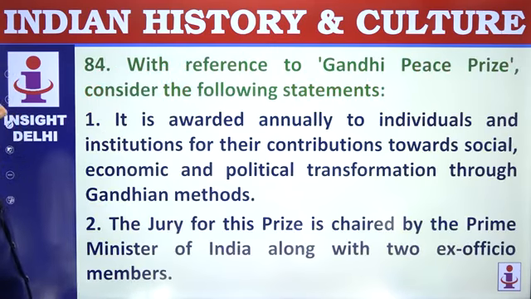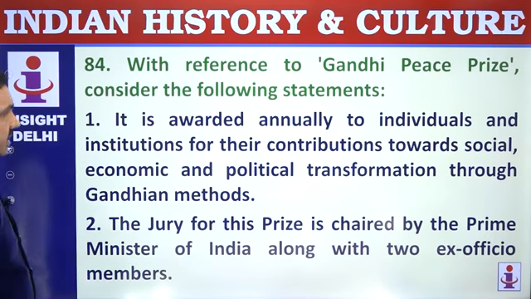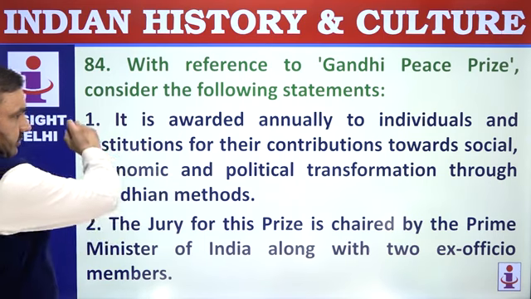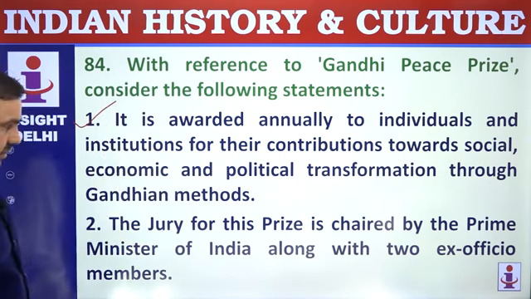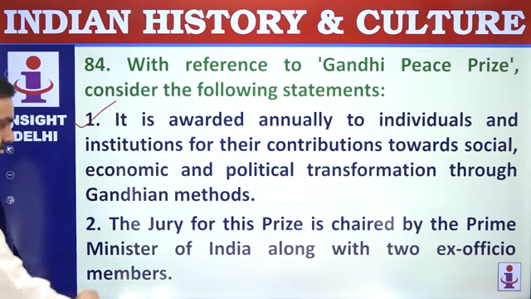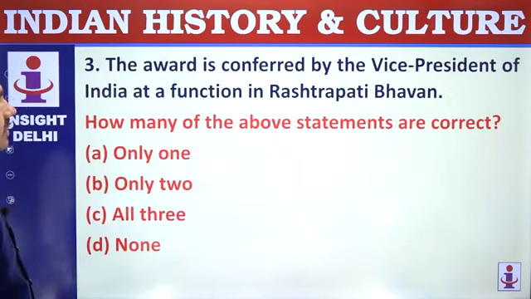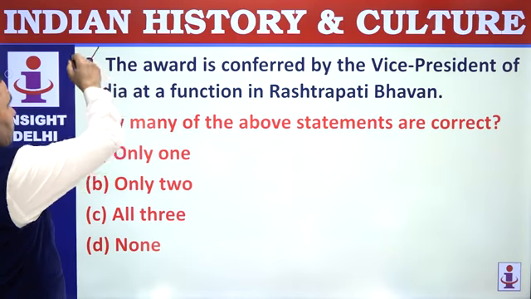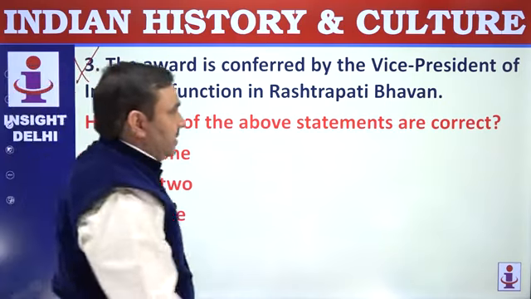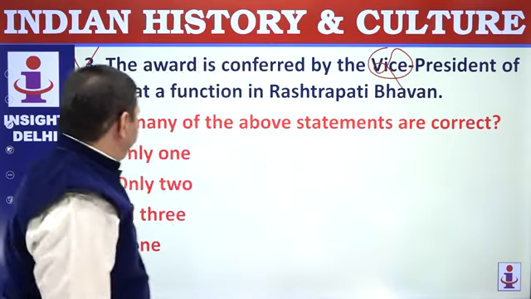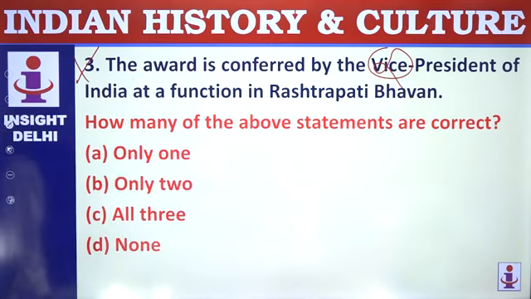84. With reference to Gandhi Peace Prize, consider the following statements. It is awarded annually to individuals and institutions for their contribution towards social, economic, political transformation. That's correct. The jury of this prize is chaired by the Prime Minister along with 2 ex officio members. That's correct. The award is conferred by the president, not by the vice president. Vice president does not confer any award. So only 2.